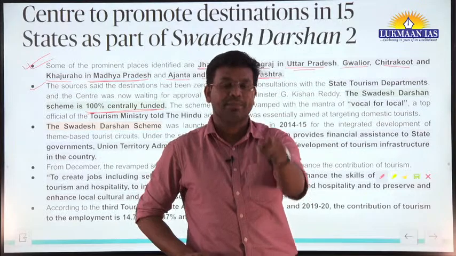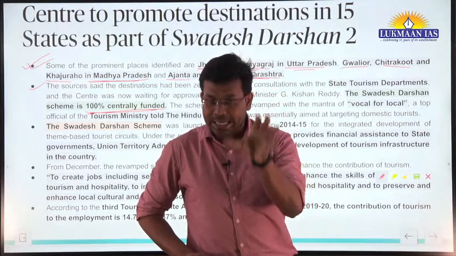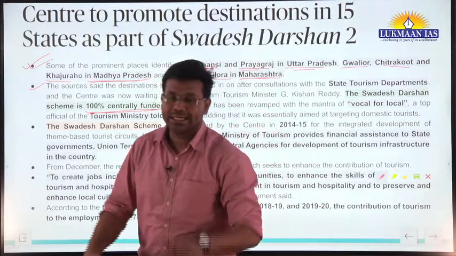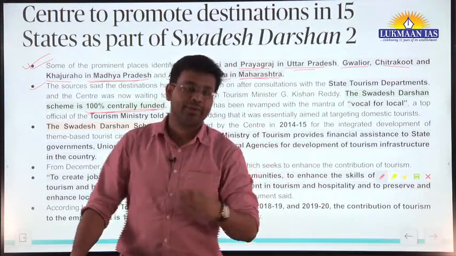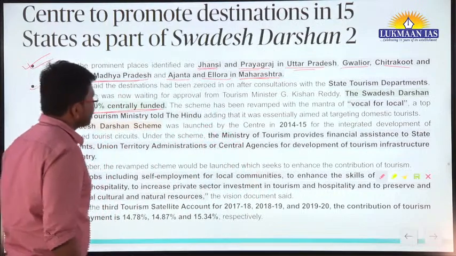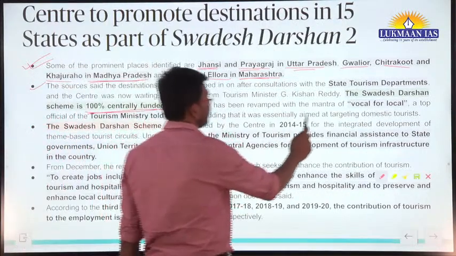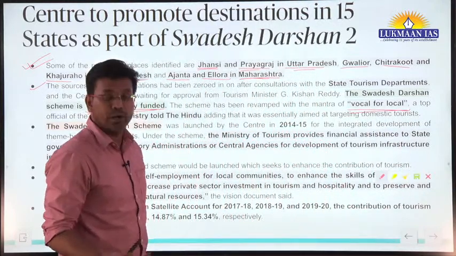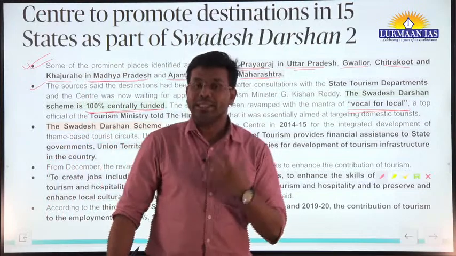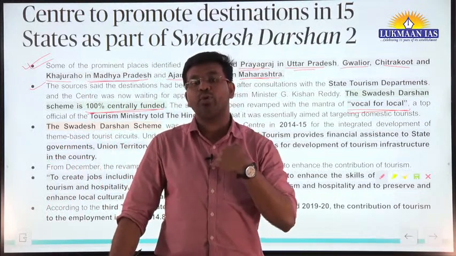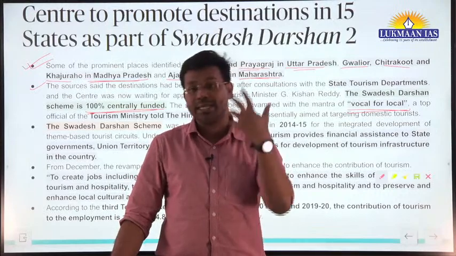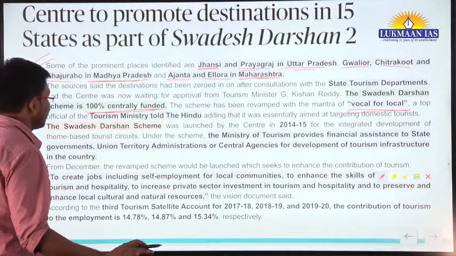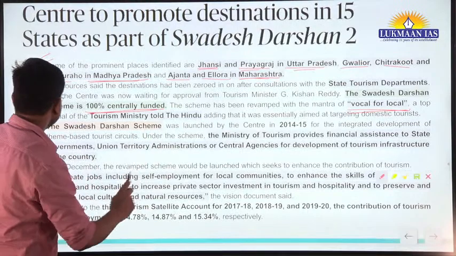It is a central sector scheme, meaning the entire funding for implementation of this scheme is borne by the central government. The central government gives all the funding for this scheme, right? This scheme has been revamped with the mantra of "vocal for local". You might have heard about this: for promoting the local thing, you have to be vocal, you have to talk about the importance of the local thing in the international market or in the market in the countryside. So this is the thing.